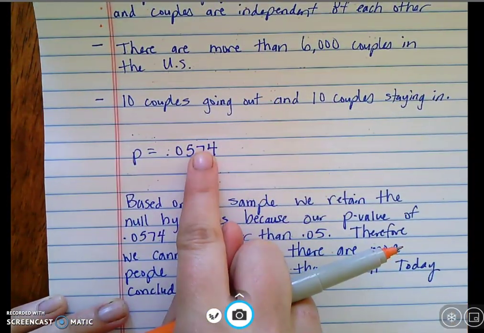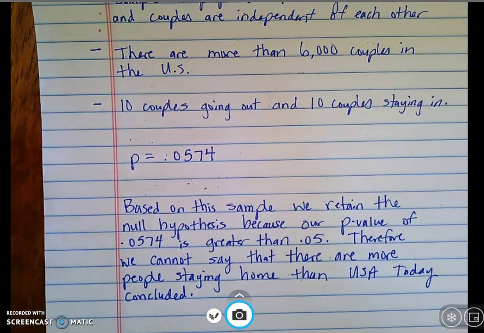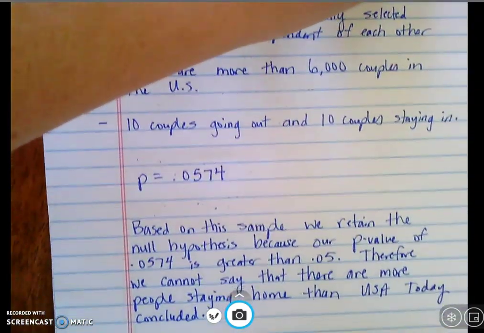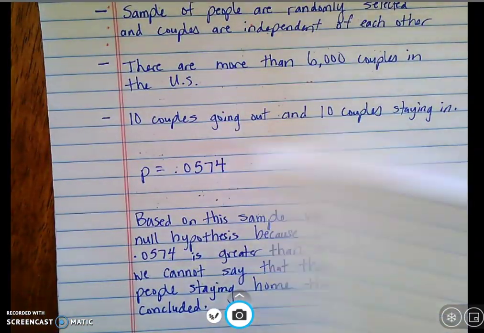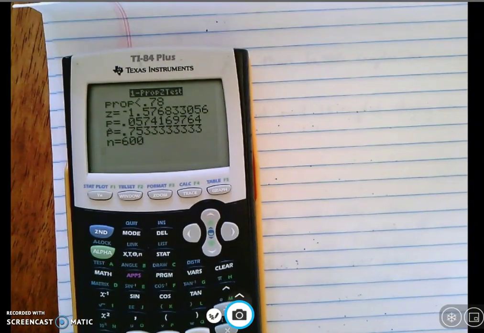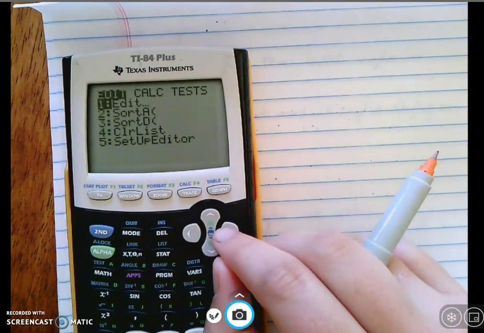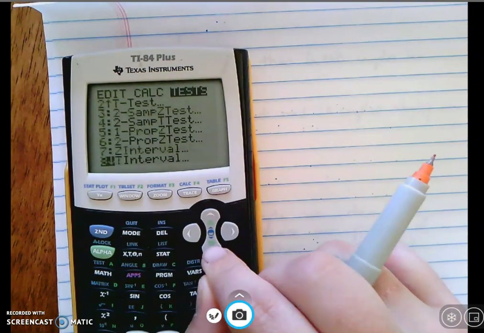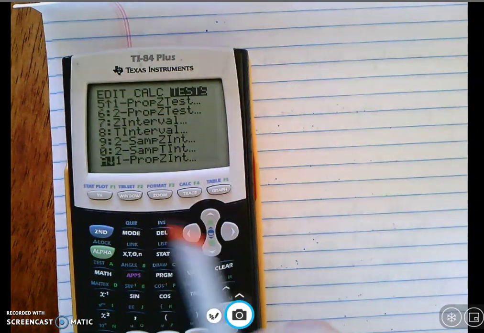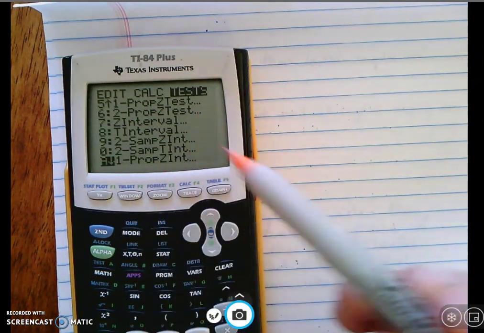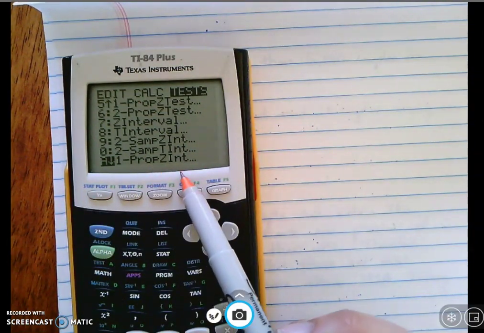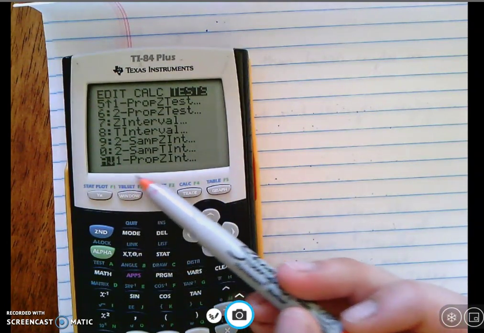Instead of listing a p-value this time, I'm going to list a confidence interval. So I want to show you guys what that's going to look like. I need another sheet of paper. Here we go. So if I did confidence interval instead of p-value, that would be stat test down to A, which is 1 proportion z interval. So remember, p-value was 1 proportion z test. Confidence interval is 1 proportion z interval.